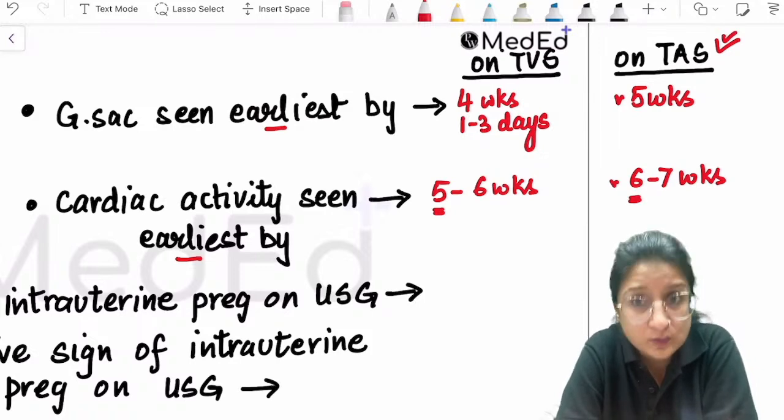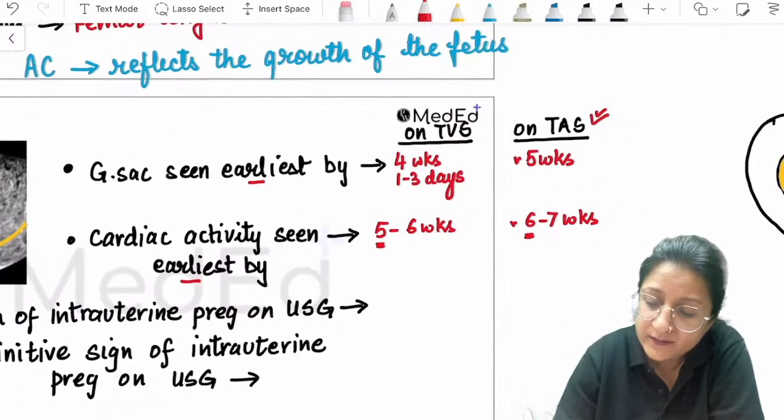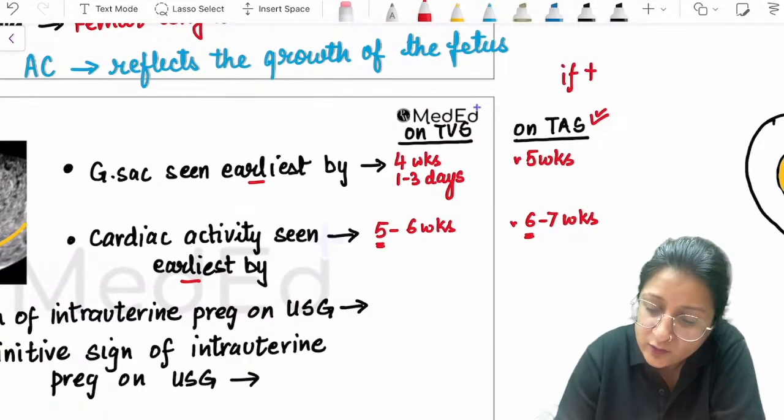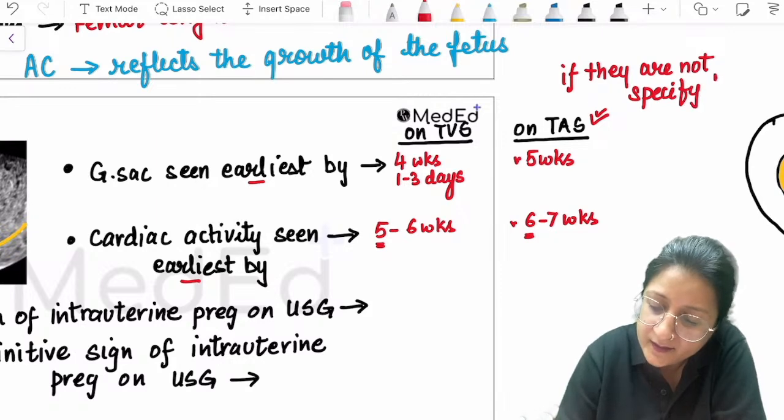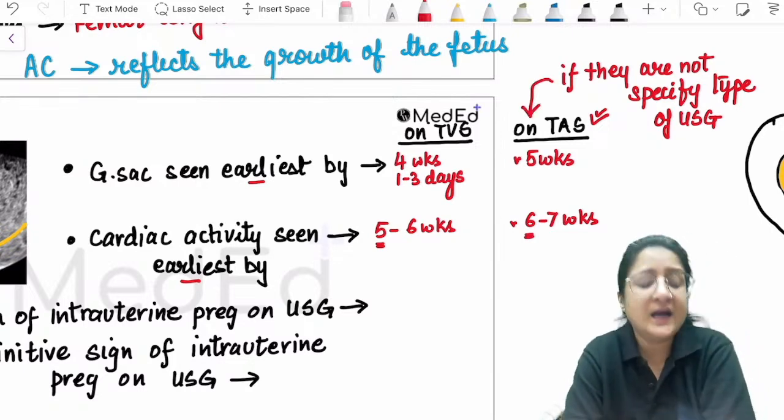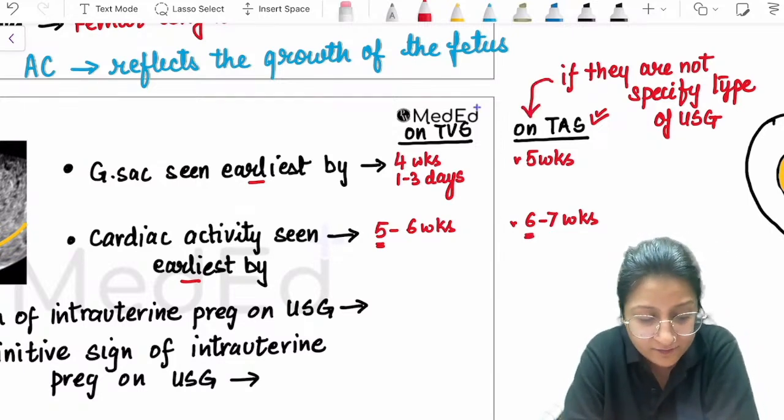Keep that in mind also. So you can make it a pointer here that if they are not specifying the type of ultrasound, then you choose your answer according to the transabdominal scan value.